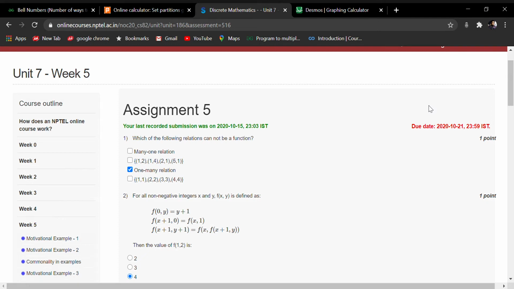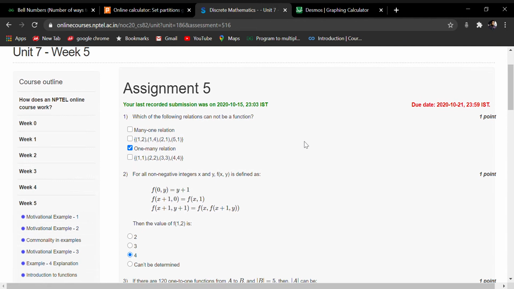So here we will start with the solution of assignment 5, week 5 assignment 5 solution. Okay, so पहले क्वेश्चन से स्टार्ट करते हैं. So पहला क्वेश्चन है, which of the following relations cannot be a function?